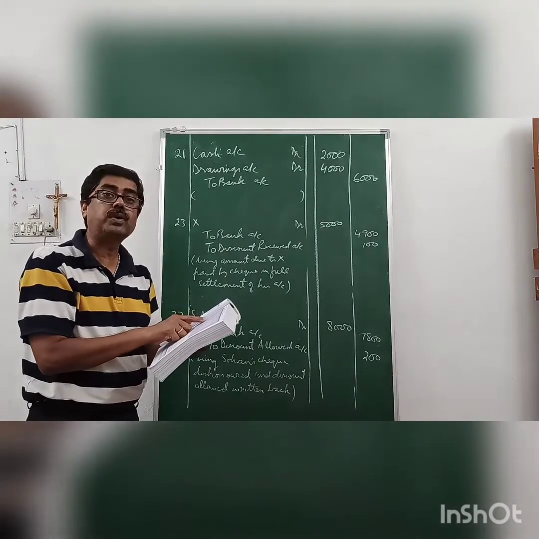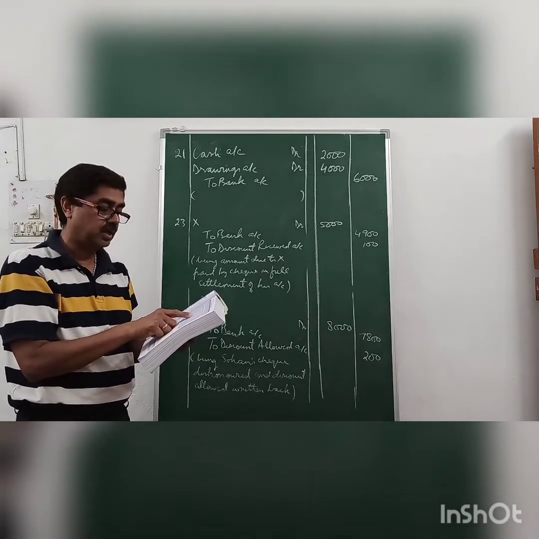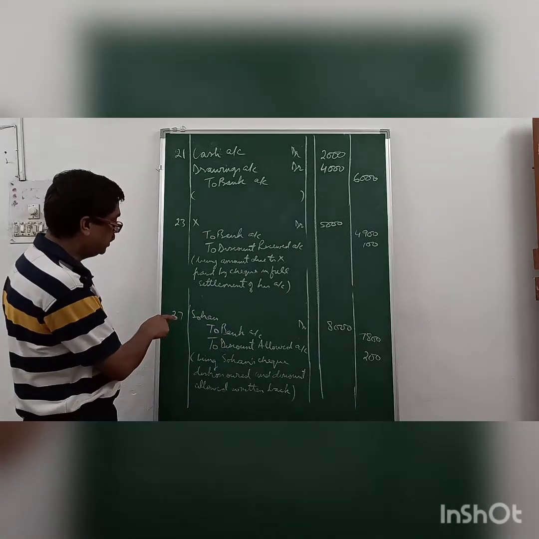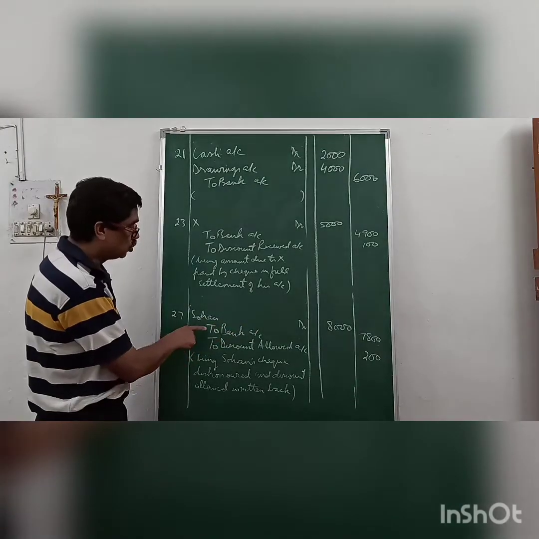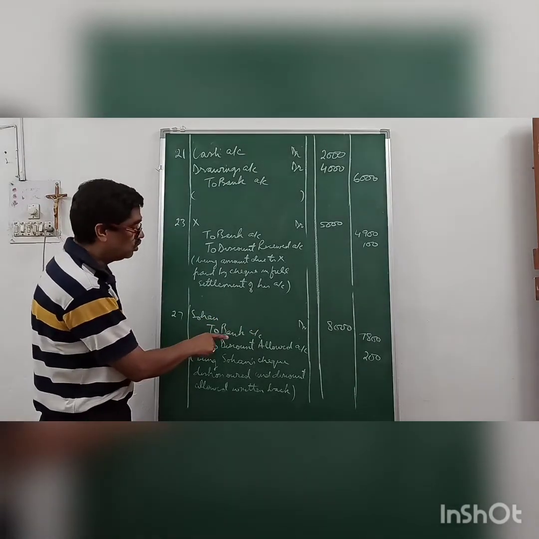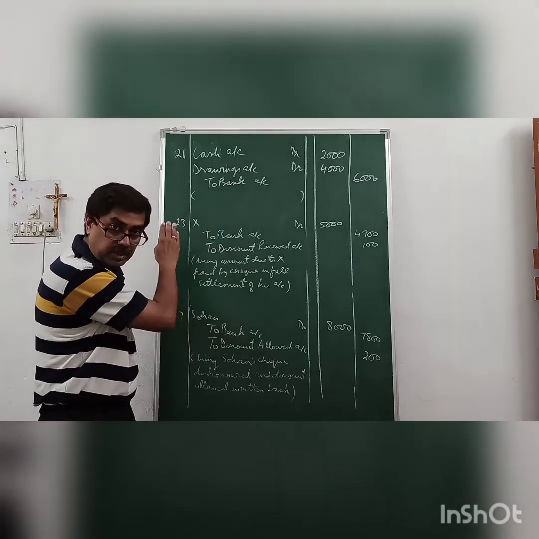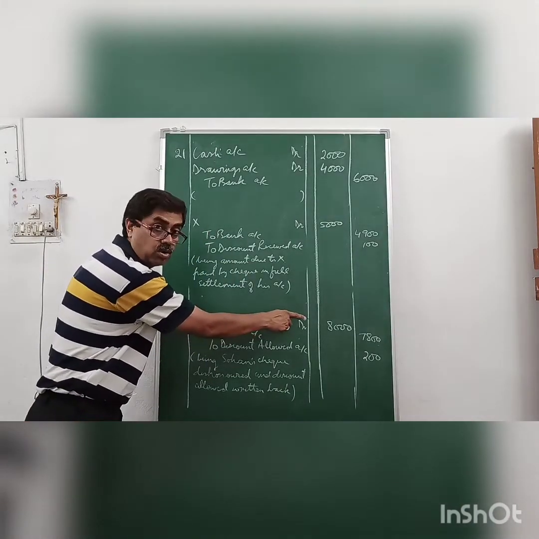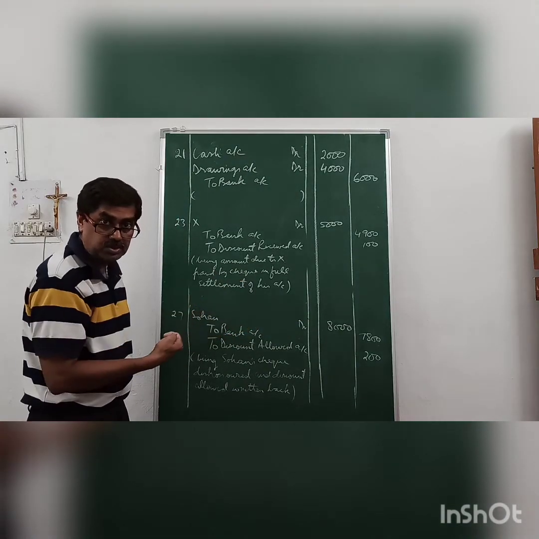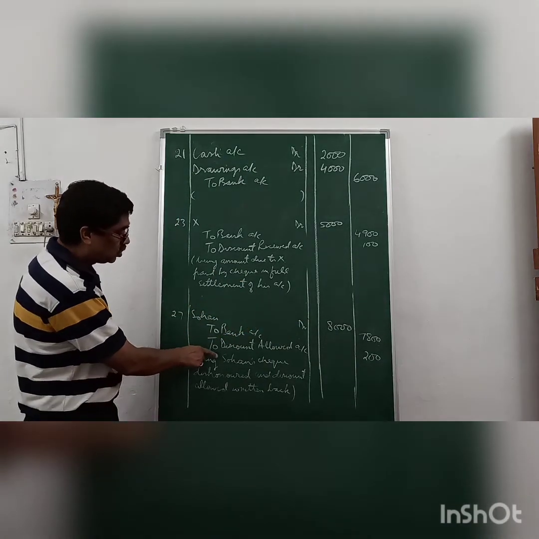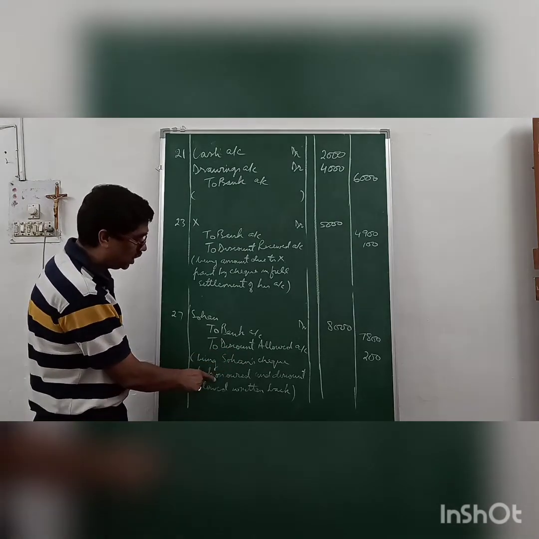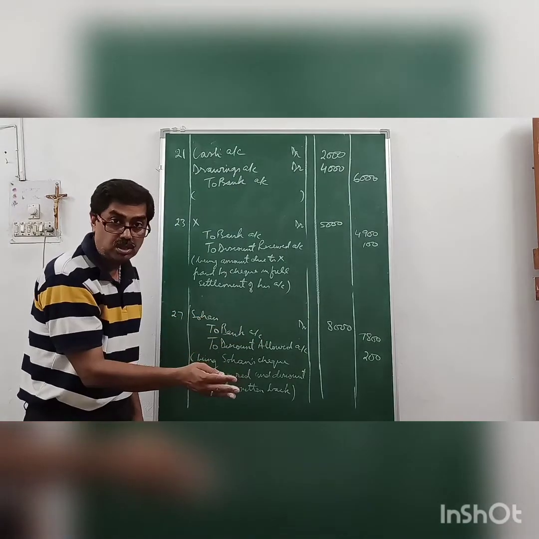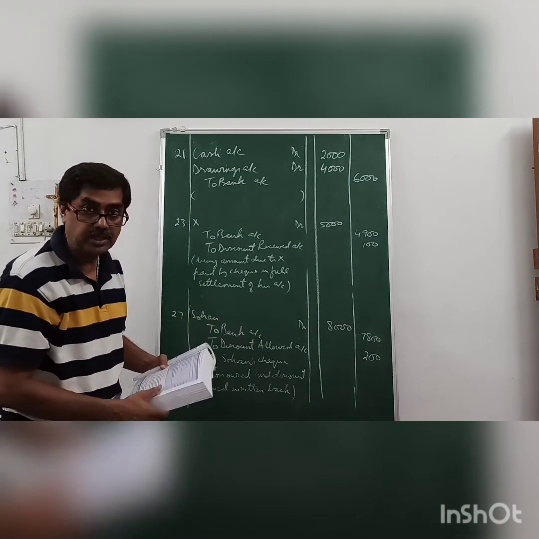You have passed the entry on 20th, received a check from Sohan and sent to bank. Now this entry has to be reversed in order to cancel the effect. The entry will be Sohan debit 8,000, to bank account 7,800, to discount allowed 200. What you had debited will be credited. What you had credited must be debited. Now he becomes a debtor again of 8,000. So he owes the business 8,000 again. Being Sohan's check dishonored and discount allowed written back. So what he had debited has to be cancelled so that the effect is nullified. There is no discount allowed now.